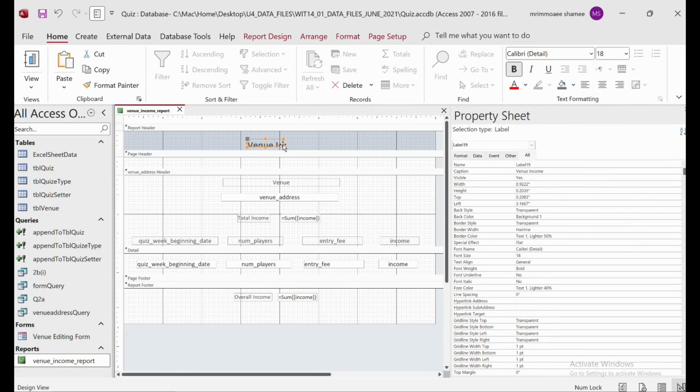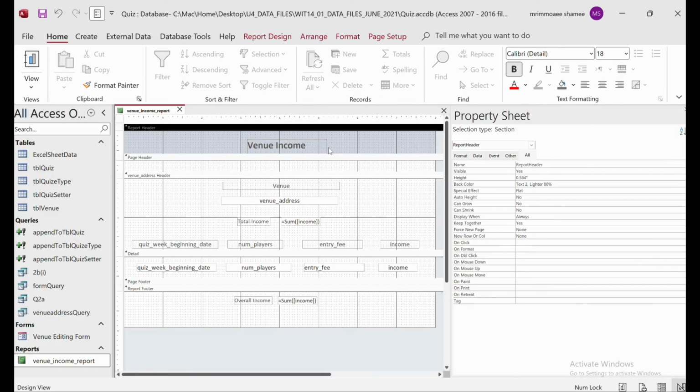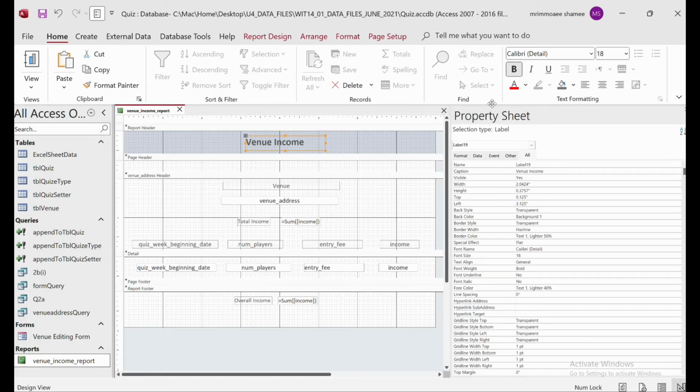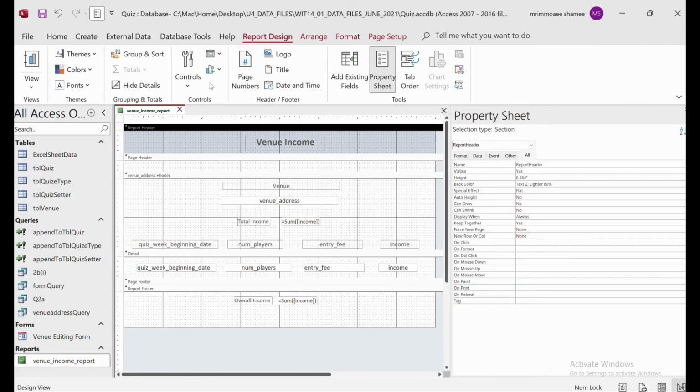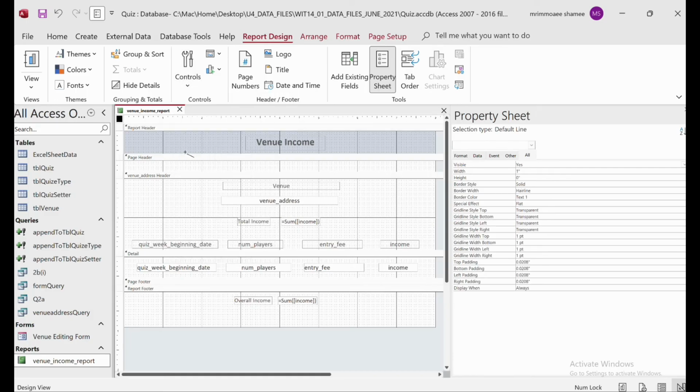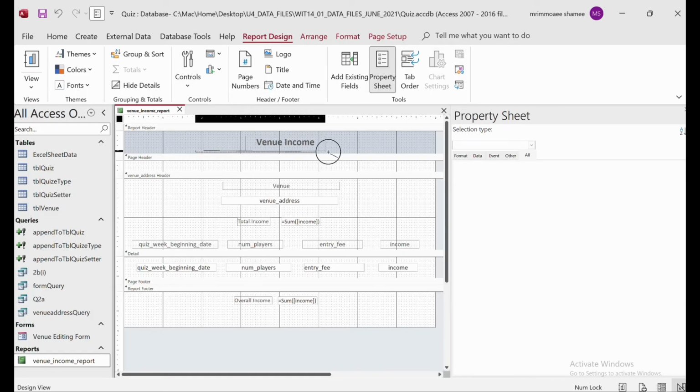Okay, and make it center align this. So now we have to add a dash. For that one, go to the report design, go to control, and here you will get the dash. So here I want to add a dash.